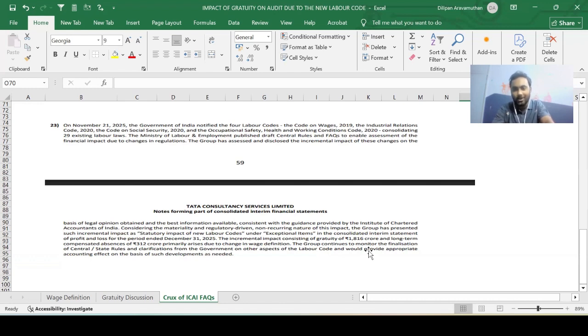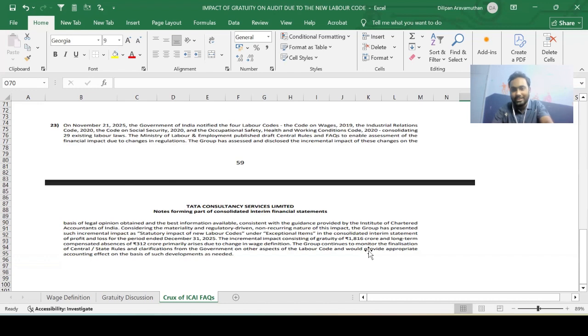I know there is still a lot to discuss on the labor code, like the impact of PF on the financial statements, the impact of even your contract labor. That is something really, really important and open for discussion. So guys, if you want any specific topic on the labor code which could have a potential impact on the financial statements as a whole, do comment that down below and I will definitely consider making that into a video, like the impact of PF or impact of contract labor changes on the labor code or on the financial statements of the entity. Do comment that down below and I will definitely consider doing that, guys.